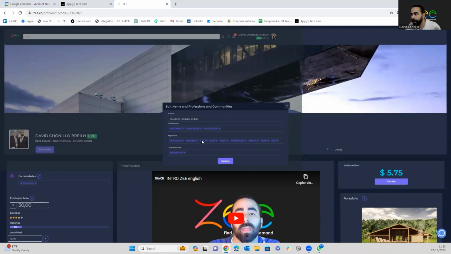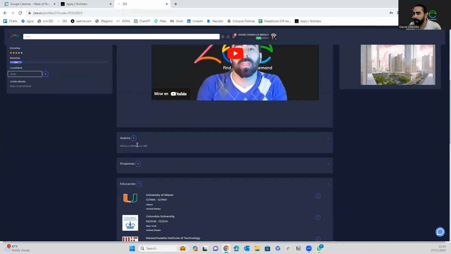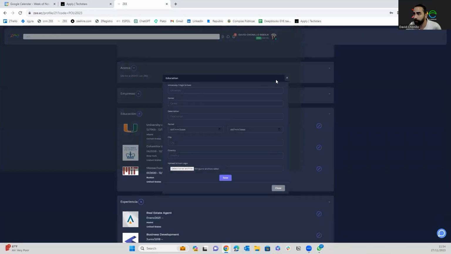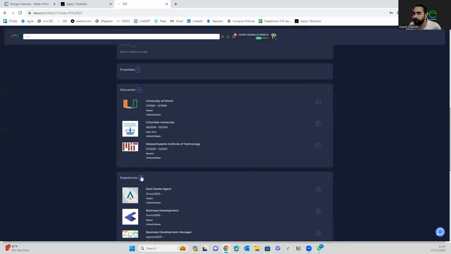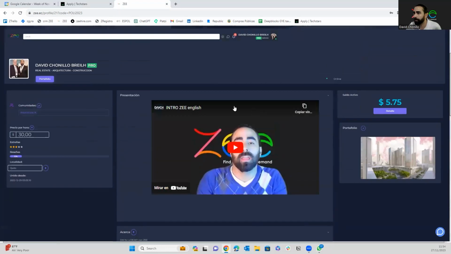For example, I have Revit here, and remember I searched Revit and I showed up. Same if I look for 3D Max or Excel or BIM, if I put that code here, then I will show up in the filters. So these are the keywords to be able to find someone, right? And here you can add the video, your education, and your experience, everything through the front end, easy and simple, right?